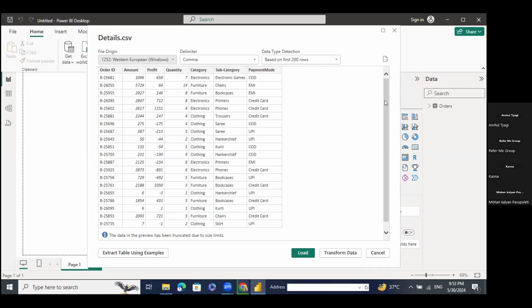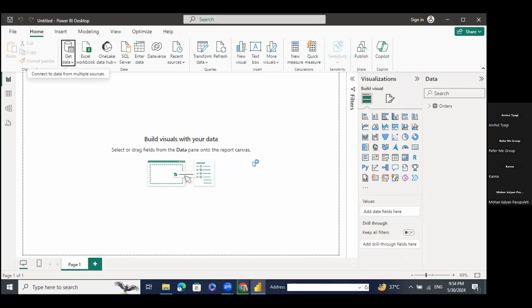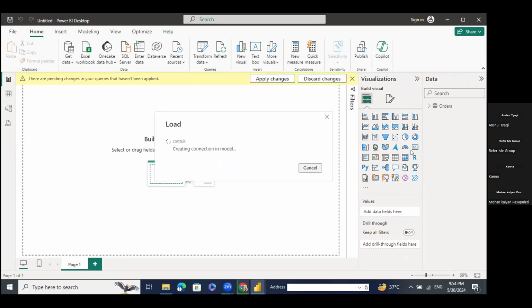Okay. So here also it is giving me the option that either I need to work on my data with the help of the transform data section, or simply I can import my data, right? As I know my data is completely fresh, I will just click on load. And if you need to work on the data, you can simply click on transform data. It will redirect you to the Power Query editor. So I will click on the load button, and it will be loaded. And on the right hand side in the data section, you can also see the details table as well.